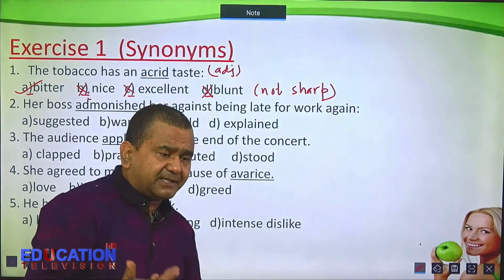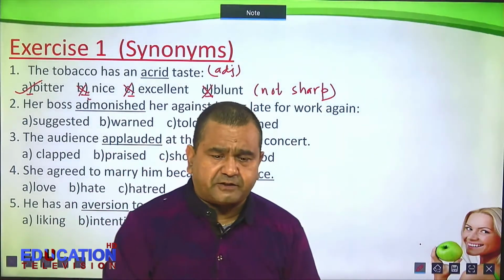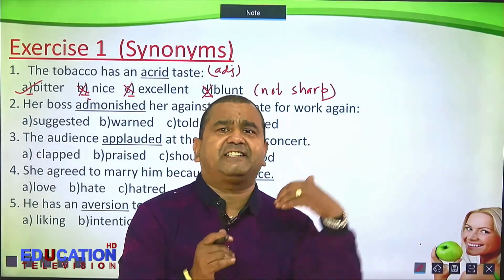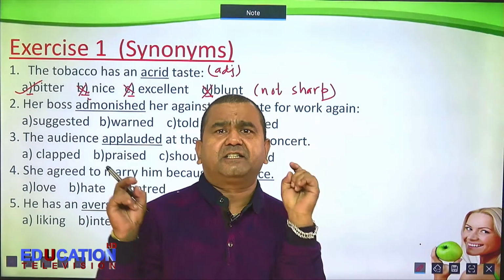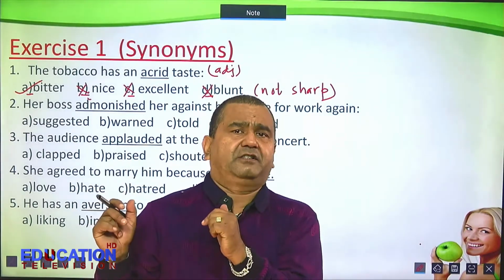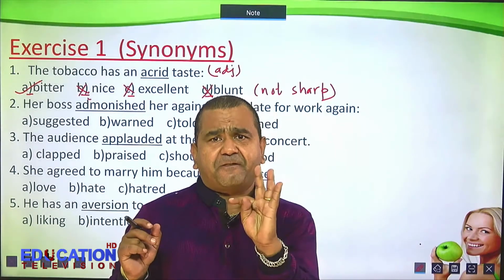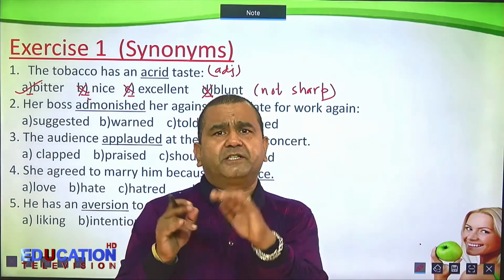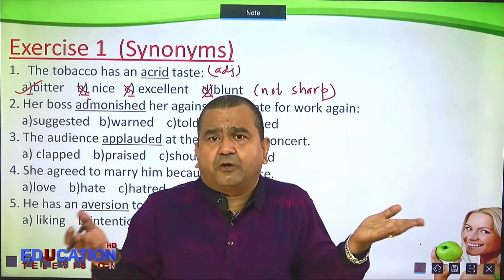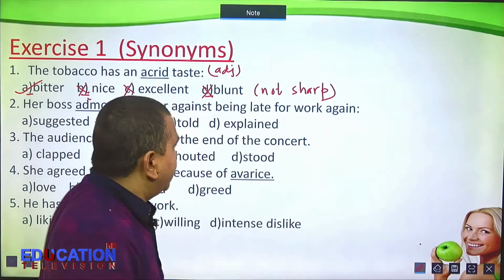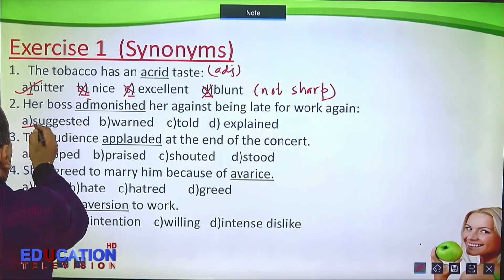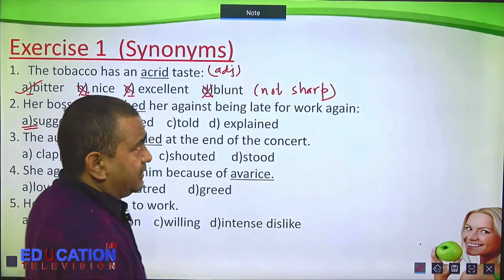Another way to understand synonyms or antonyms is to see the sentence structure. Certain verbs, certain words demand certain structures. And if they are used in other structures, they don't give sense. Let me talk about one, suggest.